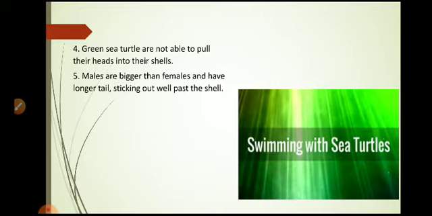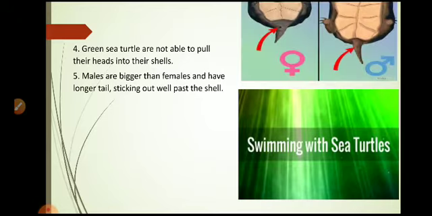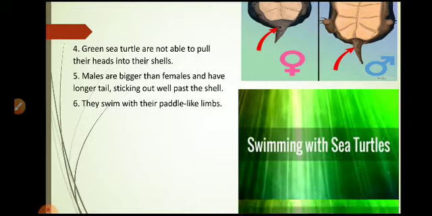Males are bigger than females and have a longer tail sticking out well past the shell. There is a presence of sexual dimorphism in male and female. Males are bigger than females and have the longer tail. Here we can observe in the photograph that the male has the bigger tail and the female has the smaller tail. They swim with their paddle-like limbs. Their limbs act as paddles and help in swimming.